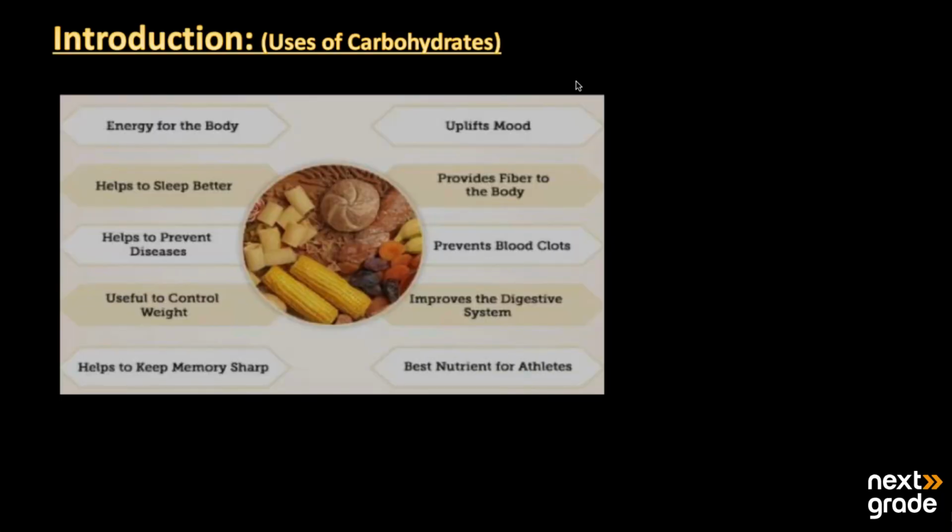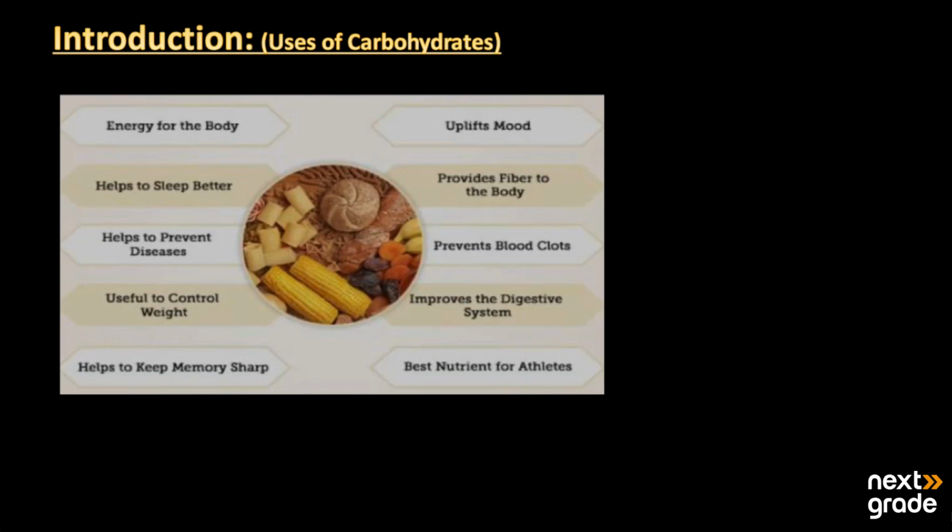So the topic we will discuss today is the uses of carbohydrates. As a whole, carbohydrates are the main macromolecules found in almost all living organisms. So these are known as the basic macromolecules. As they are macromolecules, we can use them for different purposes. Now, what are these purposes? Let's have a look at it.